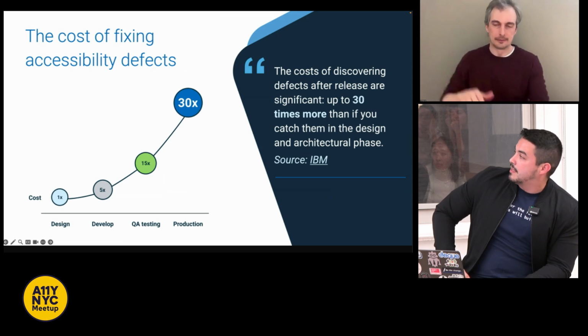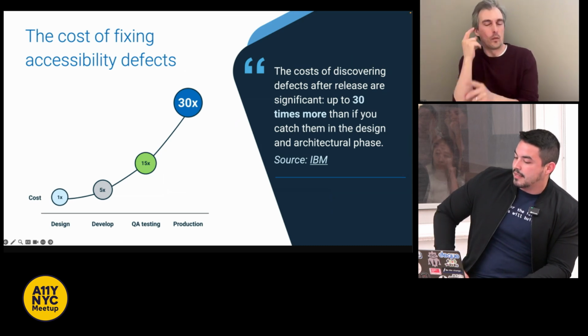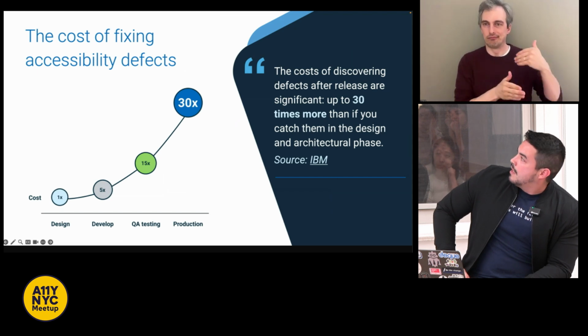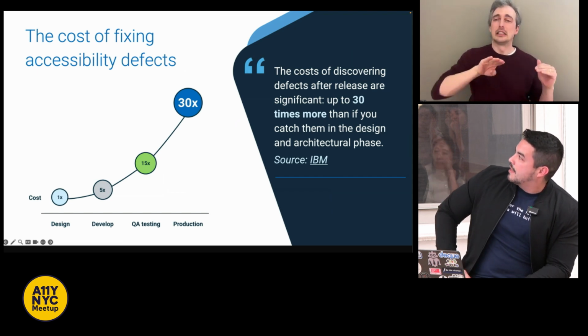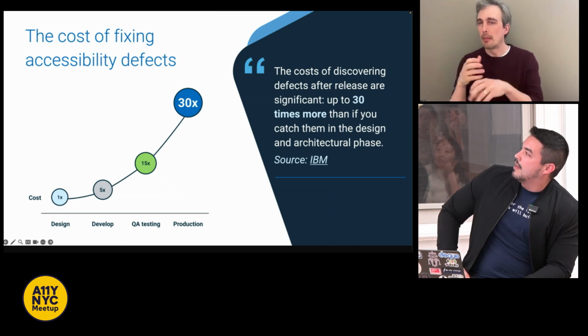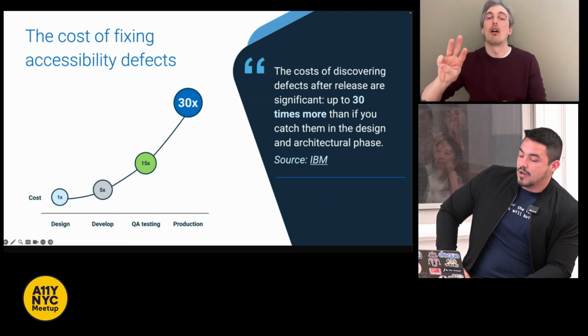Each step of the process continues to increase dramatically, and according to a white paper released by IBM, the costs of discovering defects after release are significant, up to 30 times more than if you catch them in the design and the architectural phase.